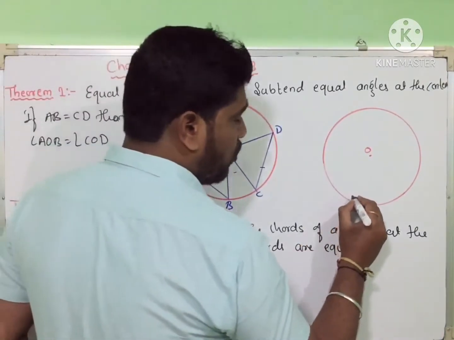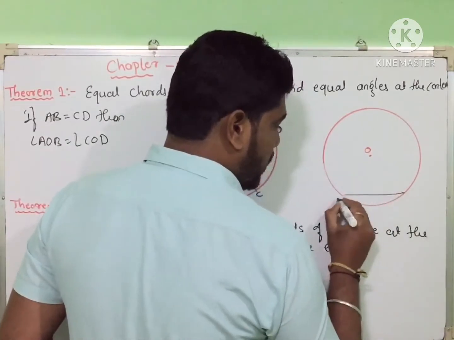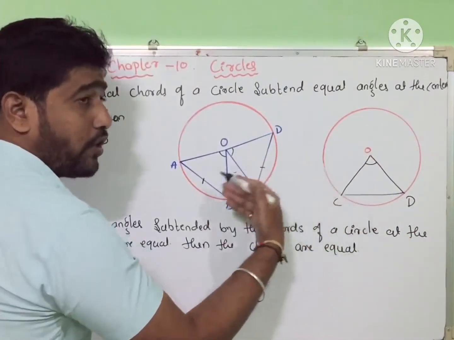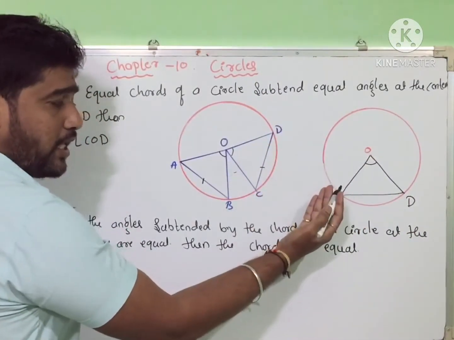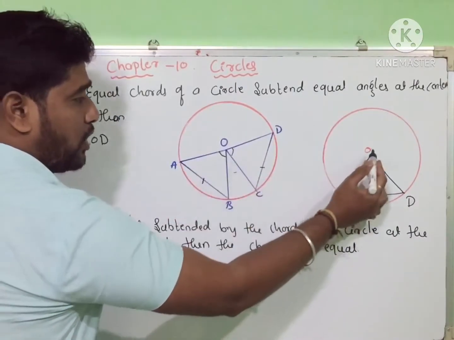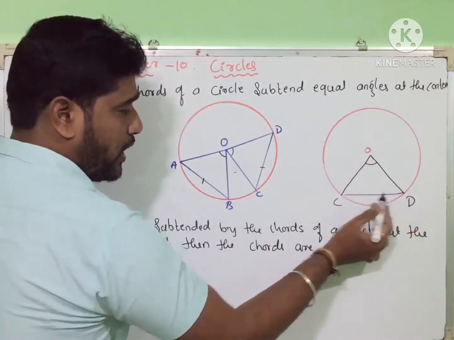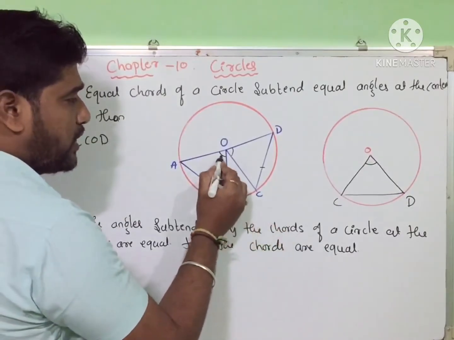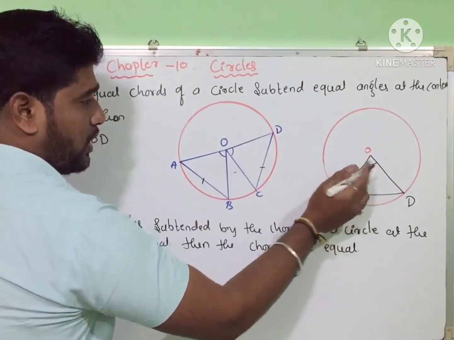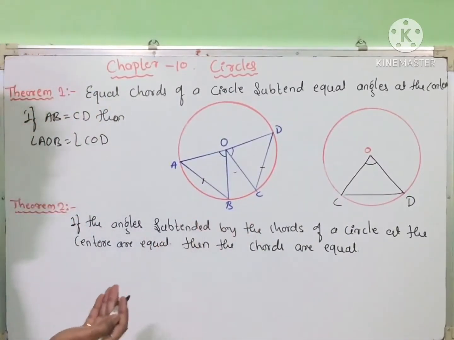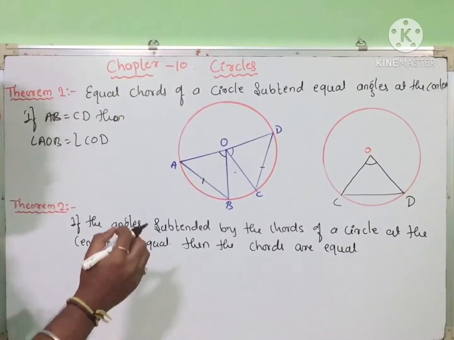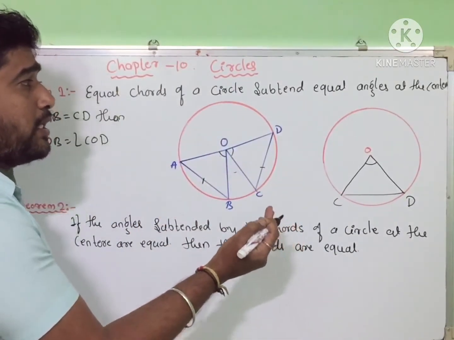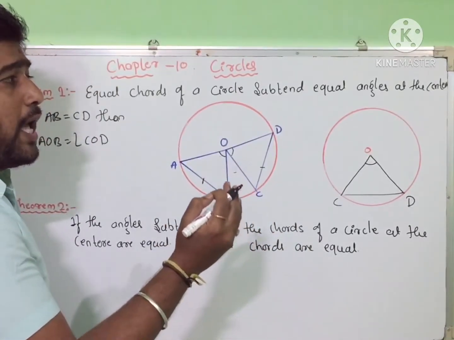If the chords are equal in two congruent circles, so here is CD. These two are congruent circles. It means their radii are equal to each other, right? So here AO is equal to OC, BO is equal to OD, and AB is equal to CD. So these two triangles are congruent to each other. So by CPCT this angle O is equal to this angle. These two are equal. The subtended angles are equal. Is it clear? So what will the theorem say here? The equal chords of a circle or of congruent circles subtend equal angles at the center.